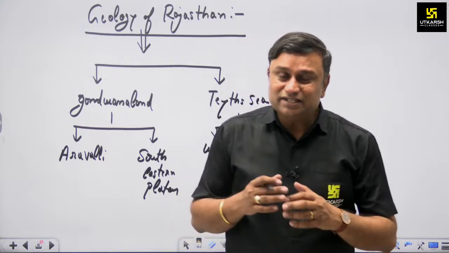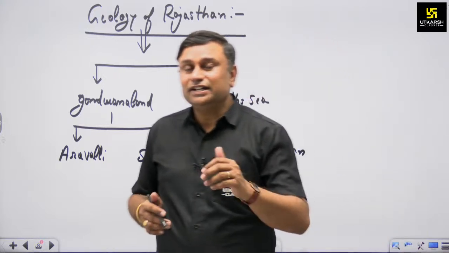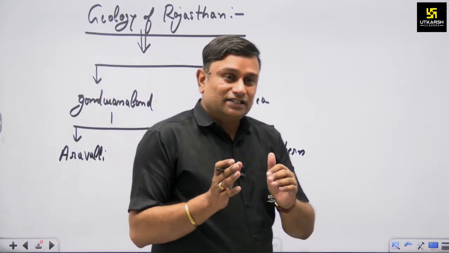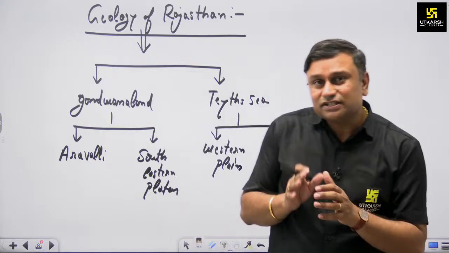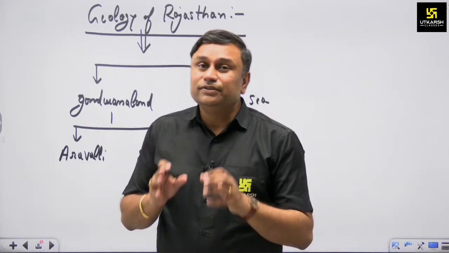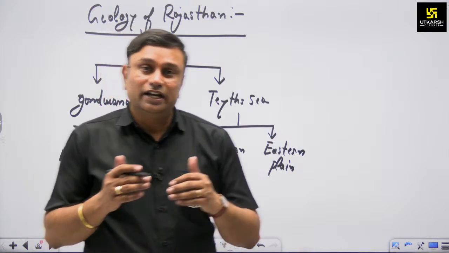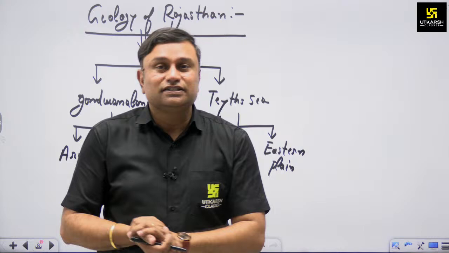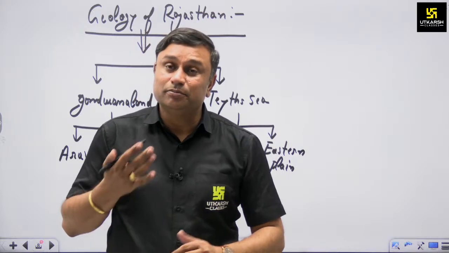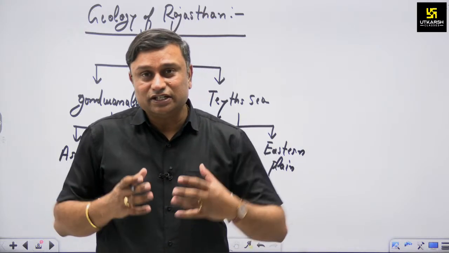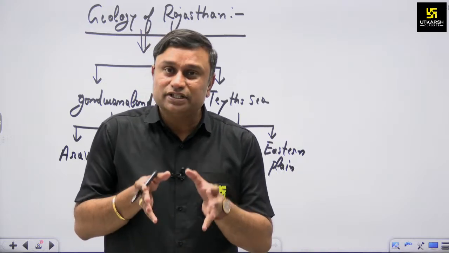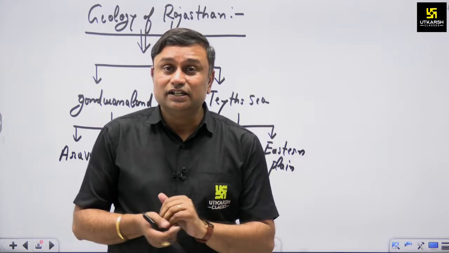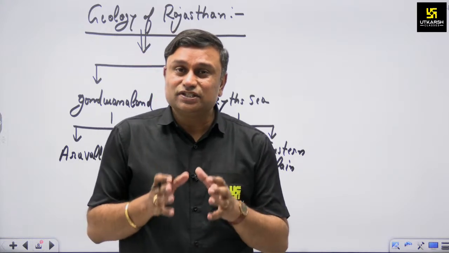Okay, so it means that a picture came into your mind, and the picture says that you are just bifurcating, or separating or segregating, the various physical regions and associating them with the various major physical sections of India also. But the important aspect is that Rajasthan, which we are studying right now, is not the same single entity.